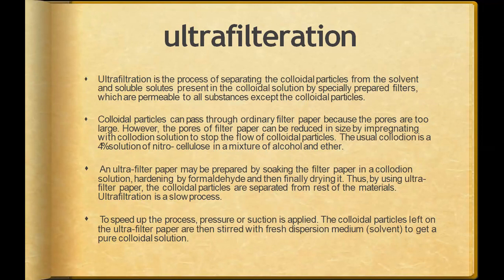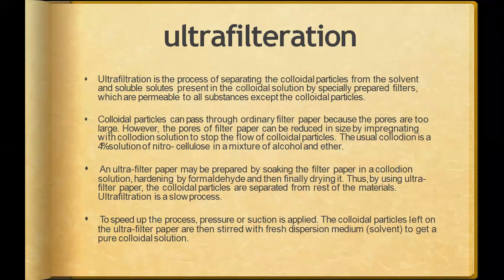Collodion is a 4% solution of nitrocellulose in a mixture of alcohol and ether. How can you reduce the size? By soaking the paper in the collodion solution, which ultimately stops the flow of colloidal particles.